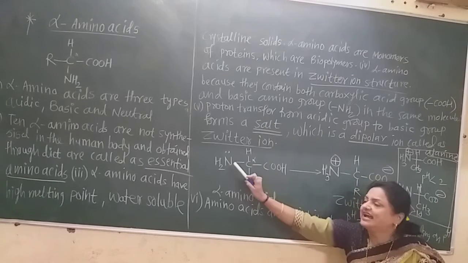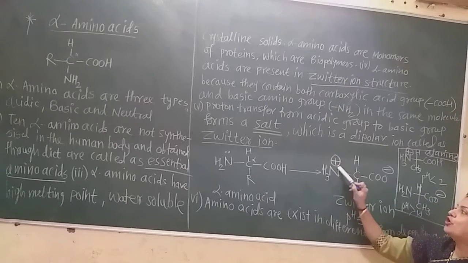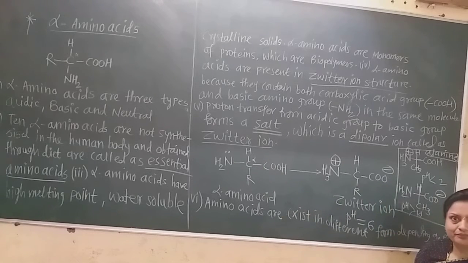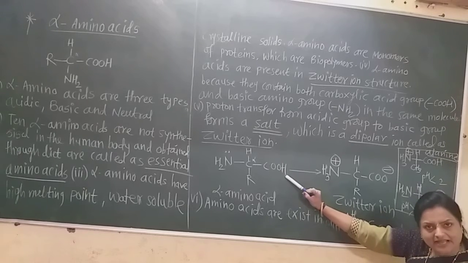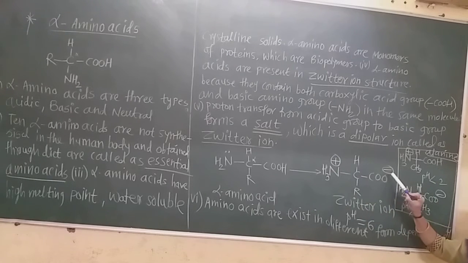This H plus attaches here, and there is formation of a positive charge because the lone pair on the nitrogen is used up. Now what happens here? As the proton is donated by this group, it acquires a negative charge. Both the positive and negative charges are present in the same ion. So it is the dipolar ion, but the name of that dipolar ion is the Zwitter ion.